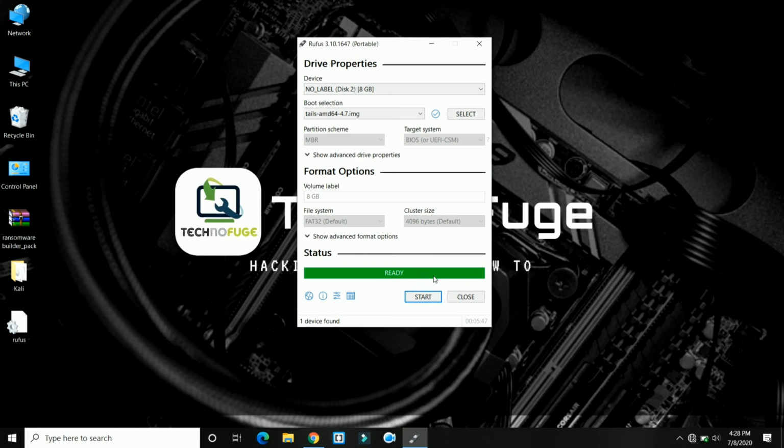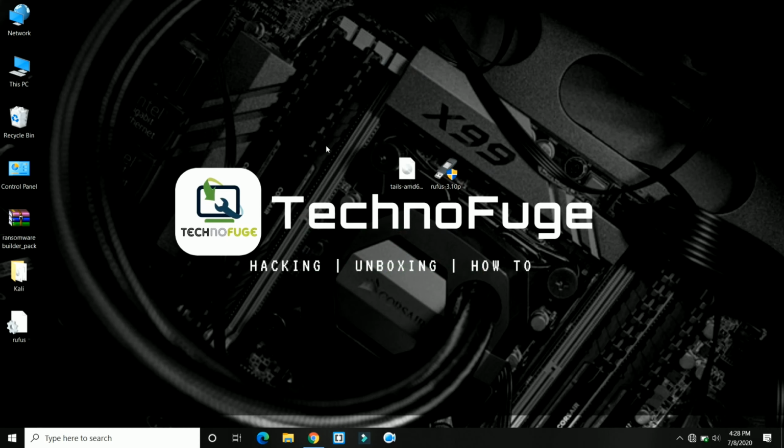The drive is now ready to boot. Close the Rufus window and turn off your PC.